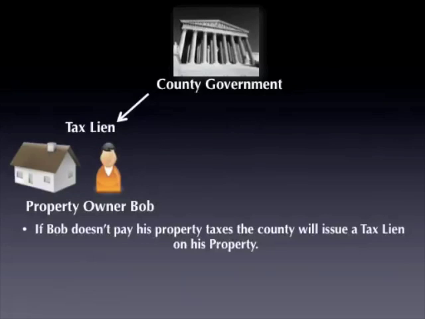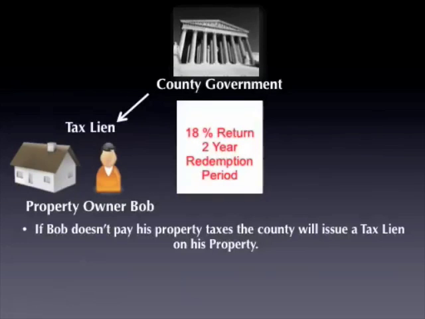The way they do this is by issuing a tax lien against the property itself. Now, they issue a tax lien against the property because it enables them to recoup that lost investment. Here's how a tax lien works. The lien itself is placed against the property. It prevents the property owner from selling it, and it could eventually lead to a loss of property if the delinquent amount is not paid. So it uses that property as security for the delinquent amount.